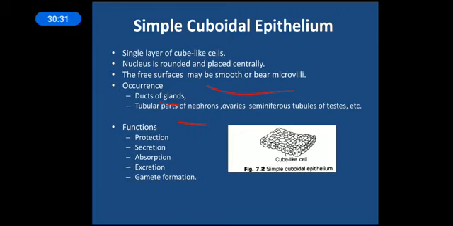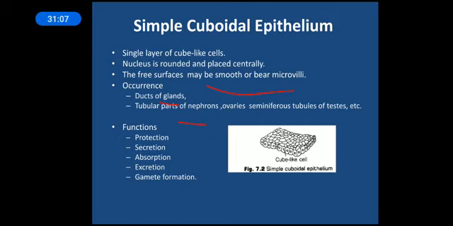And second, because it's covering any organ or any particular lining, providing the lining to particular internal body parts, it will be responsible for protection. It will always be responsible for protection. Second, secretion. As we have seen that it is found in the glands, it will be responsible for secreting specific components like hormones, enzymes, something like that, right? Absorption: the microvilli part, where we have already seen the cuboidal epithelium, which consists of this microvilli, will be responsible for absorption of nutrients and other substances as well. So they will be responsible for absorption.